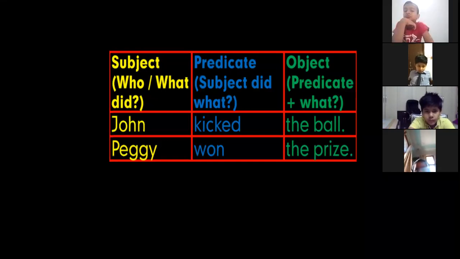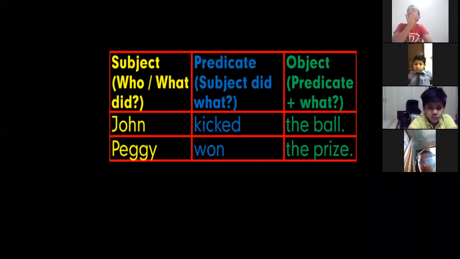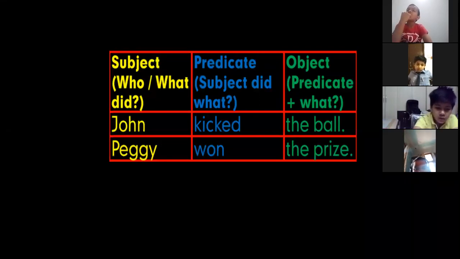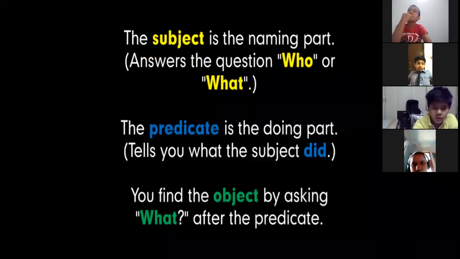Now what is object? Predicate plus what? So what did John kick? John kicked the ball. What did Peggy win? Peggy won the prize. So the ball, the prize is your object here. So this way, with the help of this table, we can divide the sentence into three parts, right?